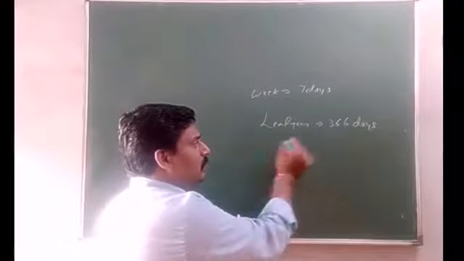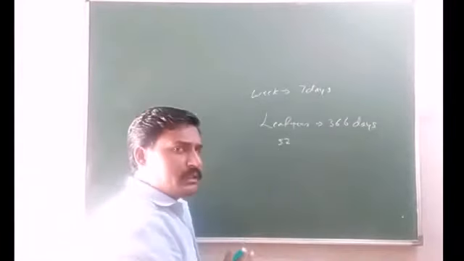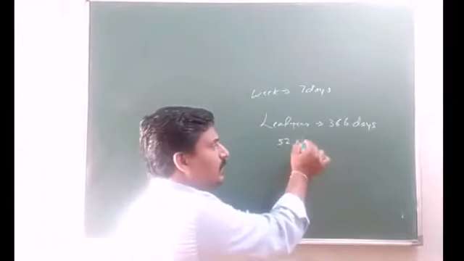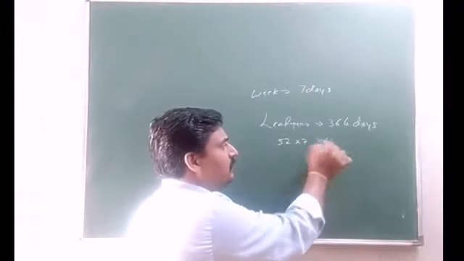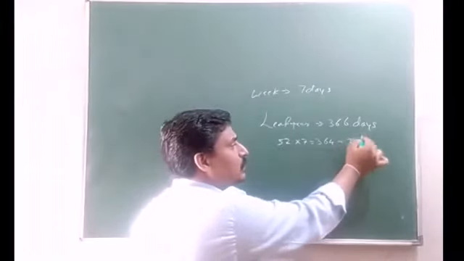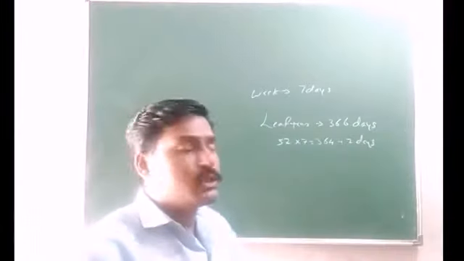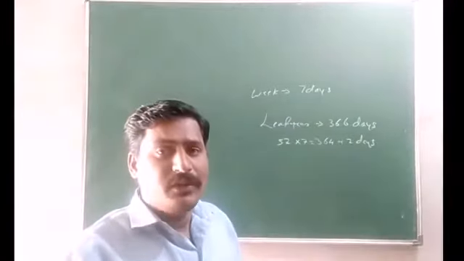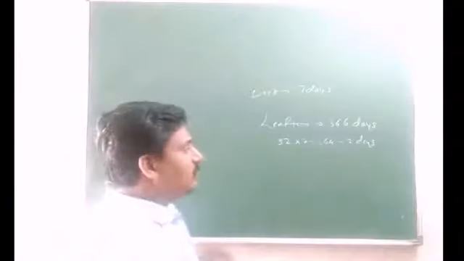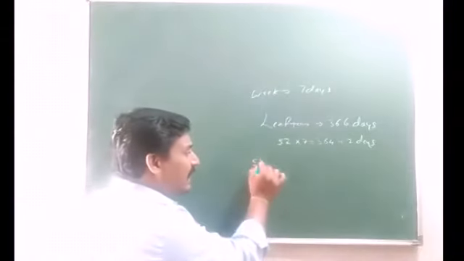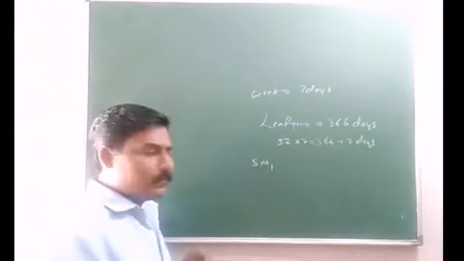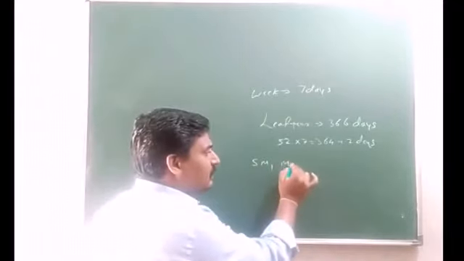Again, 52 complete weeks into 7 means 364 days plus 2 days. So the combination of these 2 days, in what ways can it come? First is Sunday and Monday. The second combination is Monday and Tuesday.